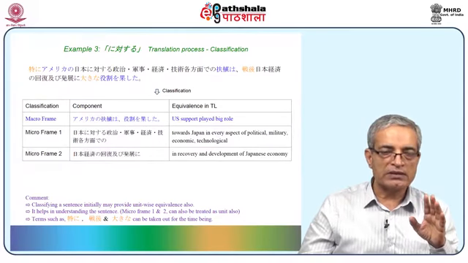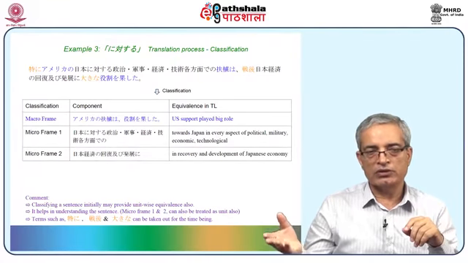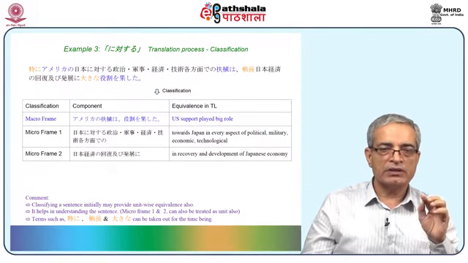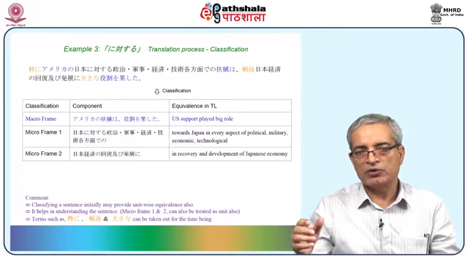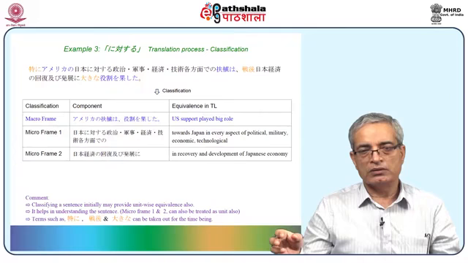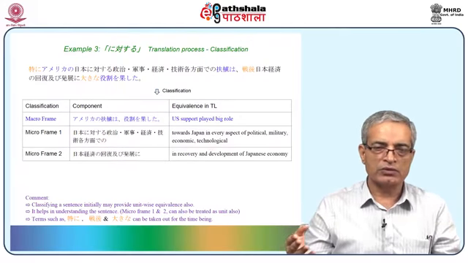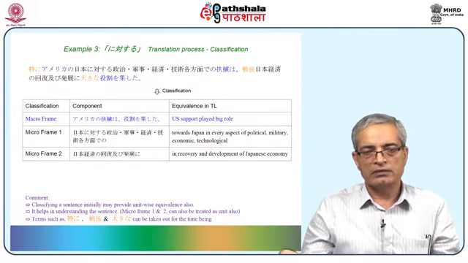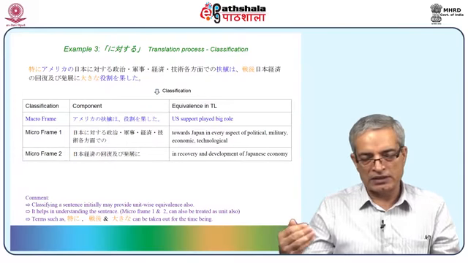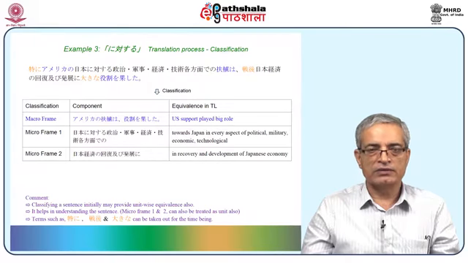So classifying a sentence initially may provide unit-wise equivalence also. That means if the units are coming, then you need not go for any frame. It helps in understanding the sentence, that you are able to understand microframe 1 and 2, and you can handle these microframe 1 and 2 as well as unit if any separately. And the terms such as tokuni or sengo or okina, they can be handled separately, they can be taken out for the time being. And if it is a conjunction, then it needs to be translated as a conjunction. And if it's an adjective like okina, then it needs to be handled as an adjective independently.